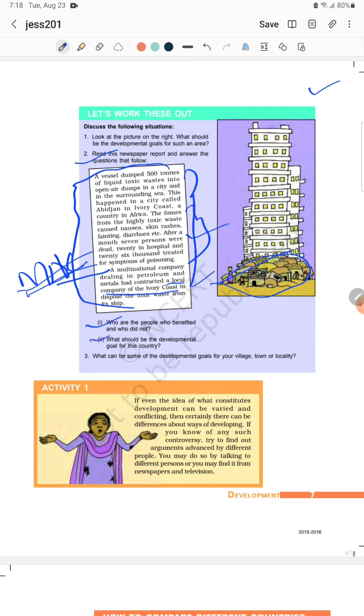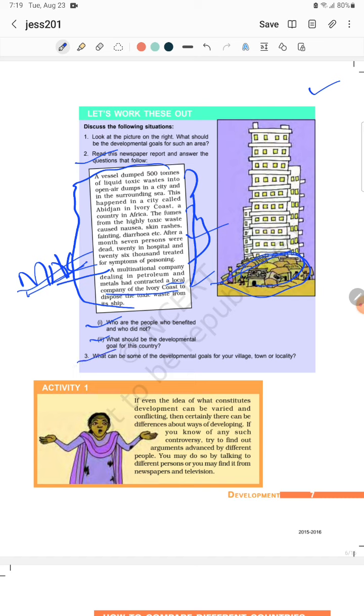Second, what should be the developmental goal for this country? It's a very good question. The developmental goal for this country should be health facilities, a good environment, establishment of factories for generating employment, and facilities of homes for the homeless, because you can see where they are living.